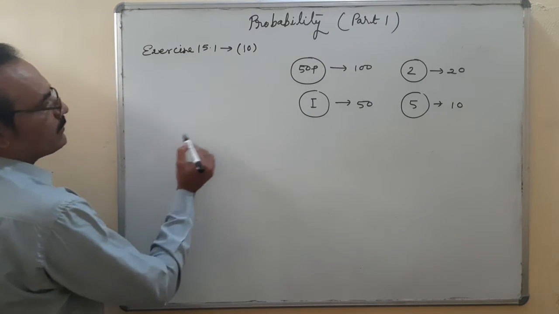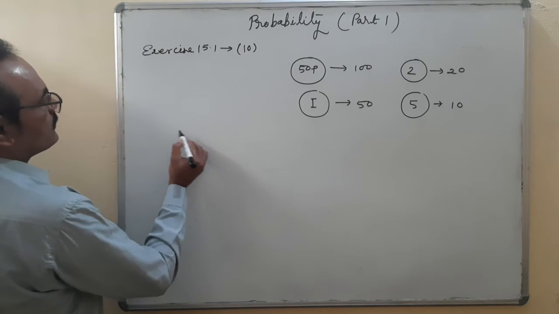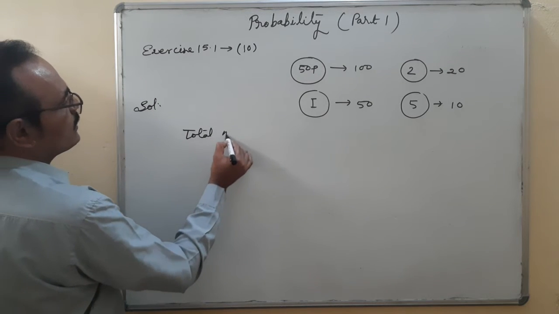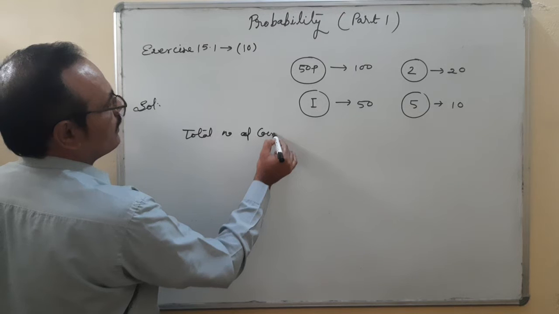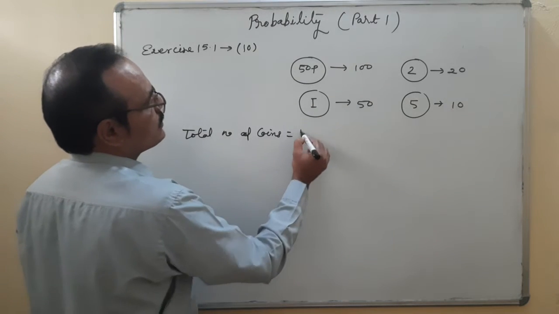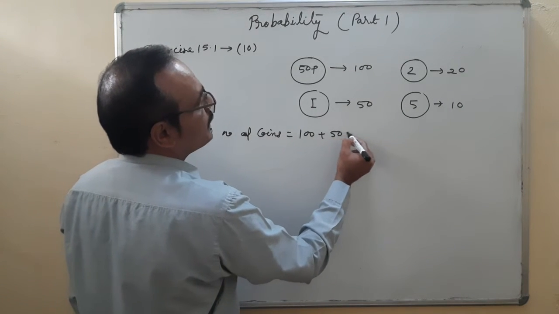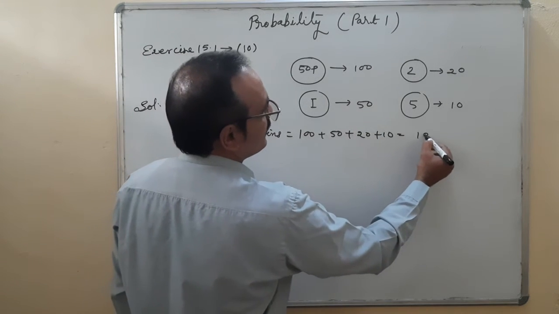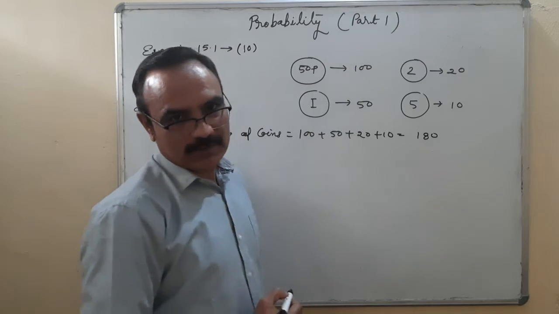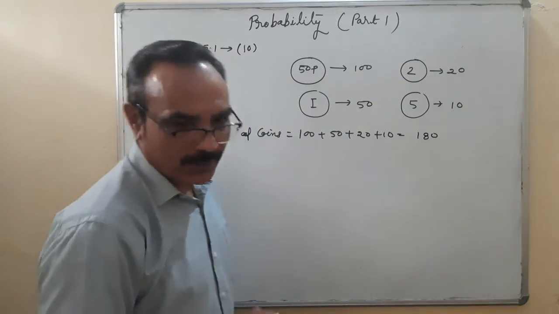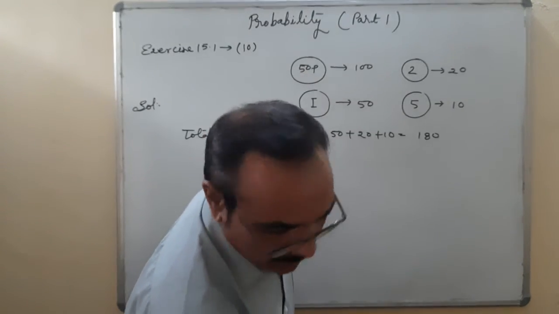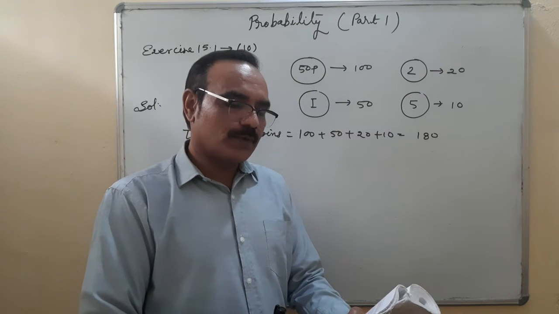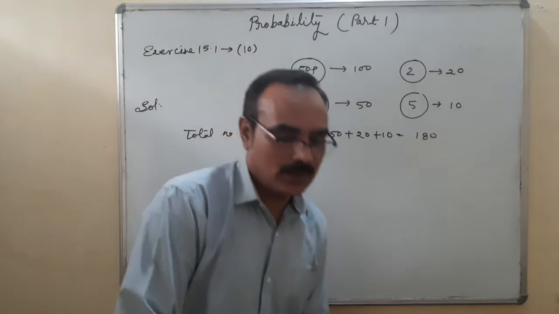First of all, total number of coins is equal to 100 plus 50 plus 20 plus 10: 150, 170, 180. Total number of coins is 180. First they are asking what is the probability that it will be a 50 paise coin.